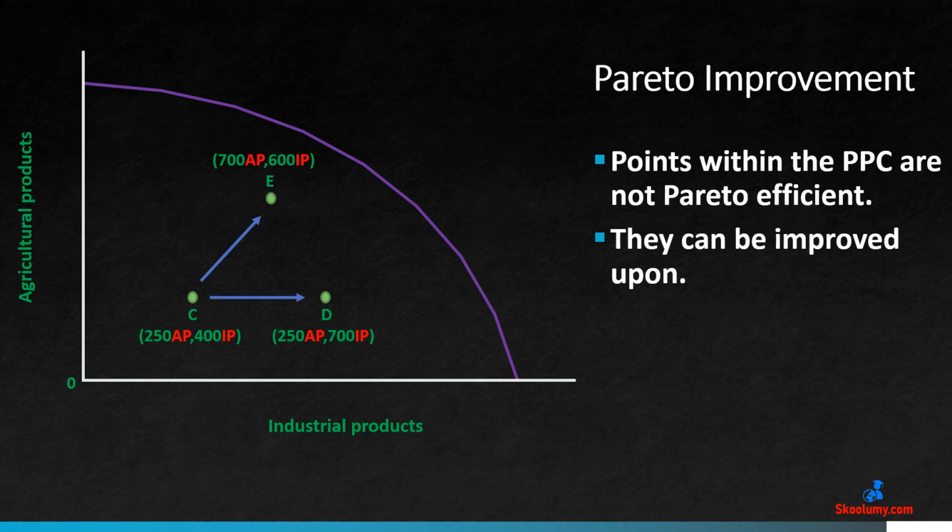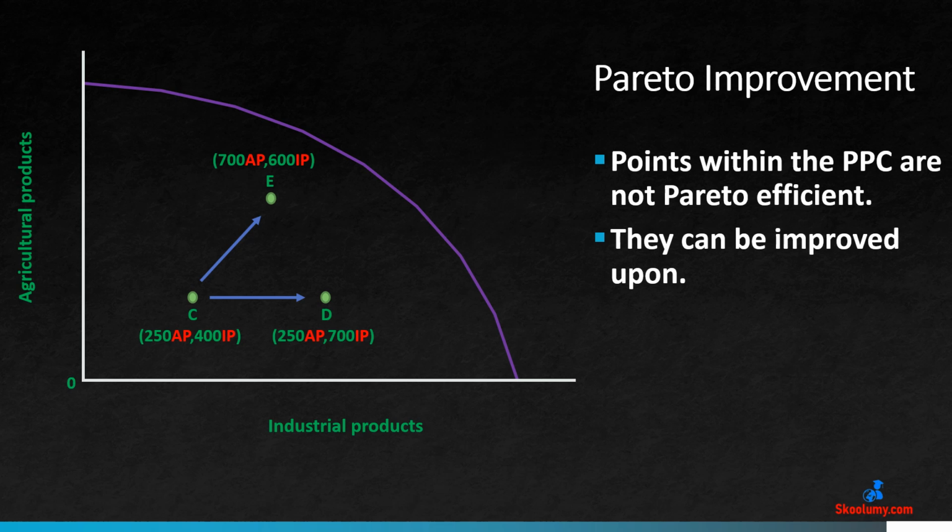For the points within the PPC, it is possible to increase the quantity of one product without reducing the quantity of the other. They are said to be Pareto inefficient. There can be a reallocation such that at least one person is better off without making anyone worse off. This reallocation is known as Pareto improvement.